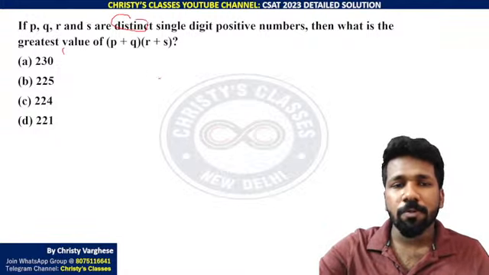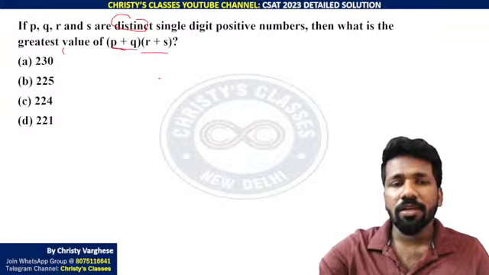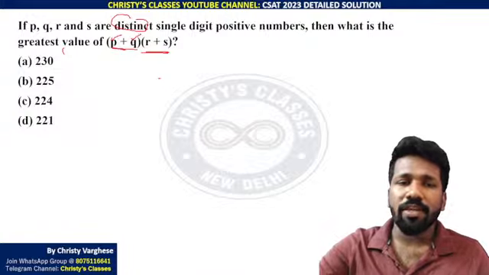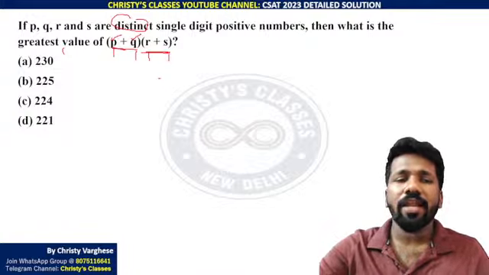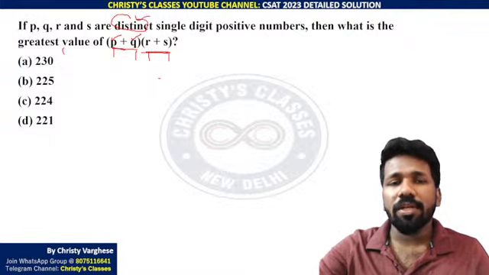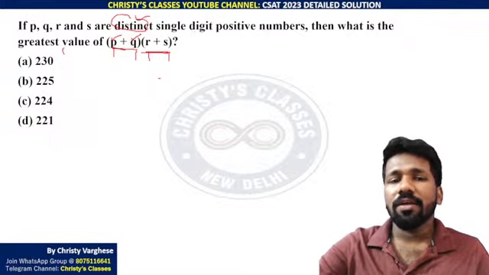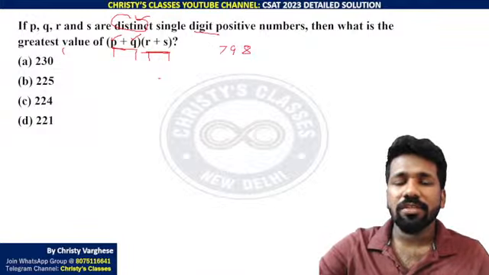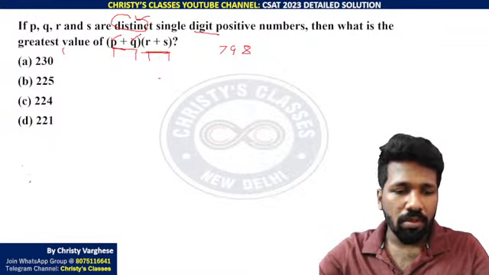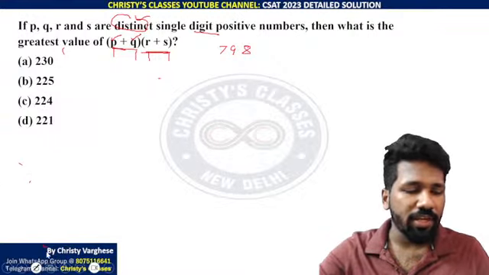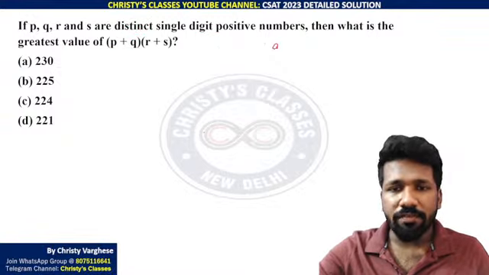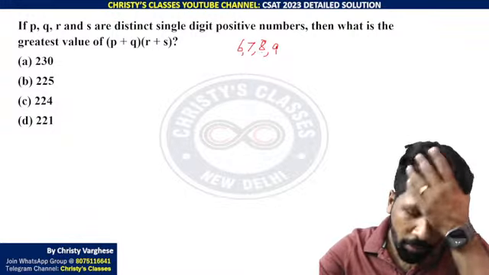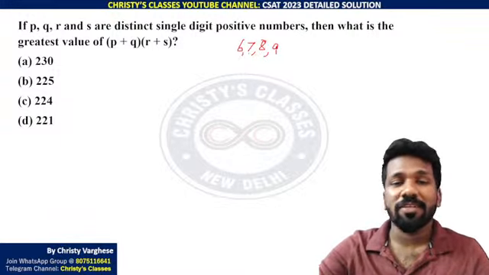So to make this product as big as possible, you need to make both the values as big as possible. For that you need to take the maximum values for each of P, Q, R and S. For them to be distinct, the maximum digits available are 9, 8, 7 and 6. These are the 4 possibilities. For those 4, there are many permutations and combinations.